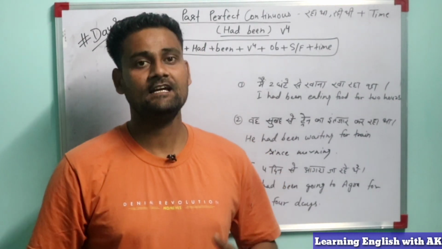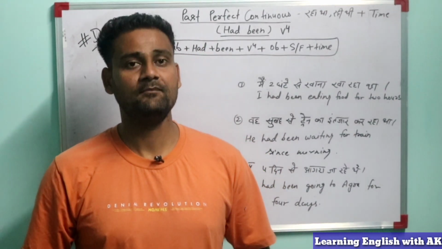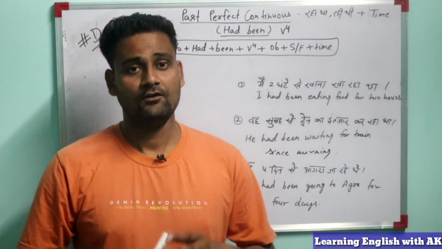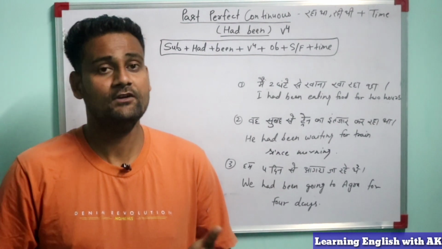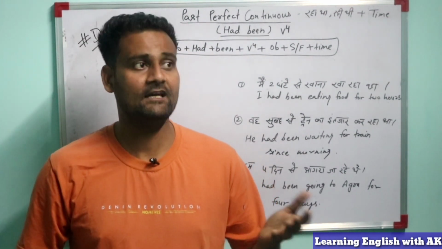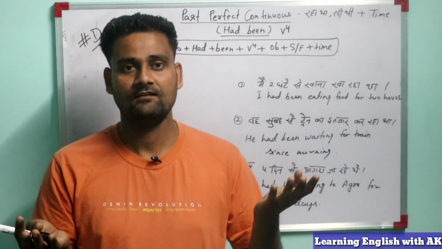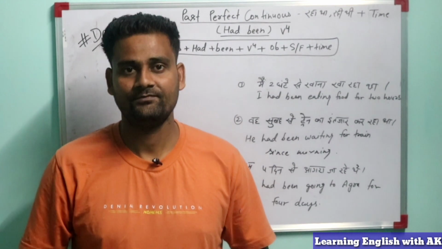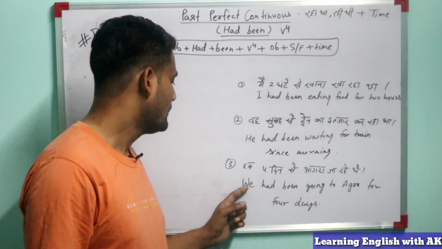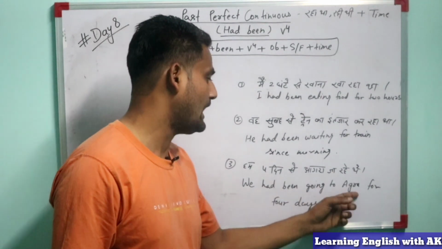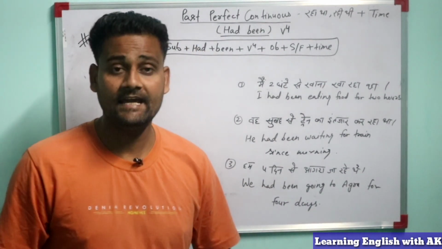Guys, here the indefinite time is given. So with the indefinite time we will use for, because we don't know the exact time. The timing is 4 days. Which 4 days? We don't know. So how did we make this sentence? We had been going to Agra for 4 days.